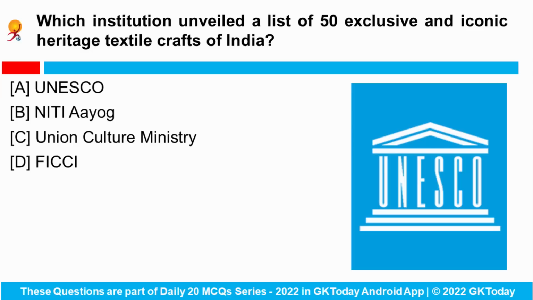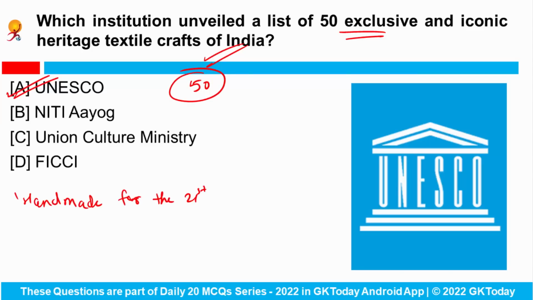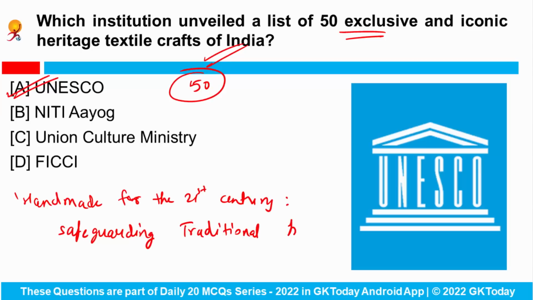Next is, which institution unveiled a list of 50 exclusive and iconic heritage textile crafts of India? So UNESCO has recently released a list of 50 exclusive and iconic heritage textile craft of India named as handmade for the 21st century, safeguarding the traditional Indian textiles. Okay, so it basically describes the processes behind their making, mentions the causes for their declining popularity, and provides the strategies for their preservation.